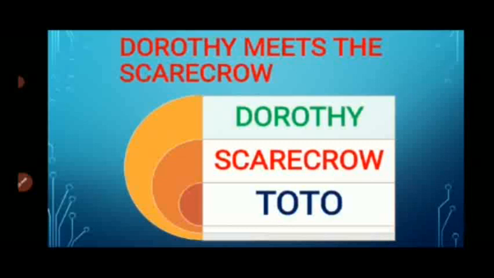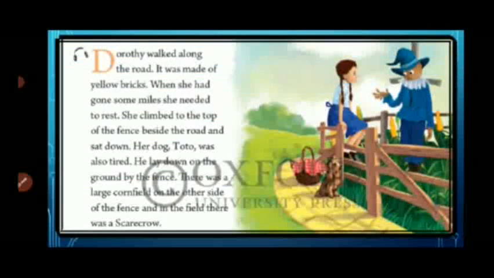And the third character is Toto. Who is Toto? Toto is Dorothy's dog.